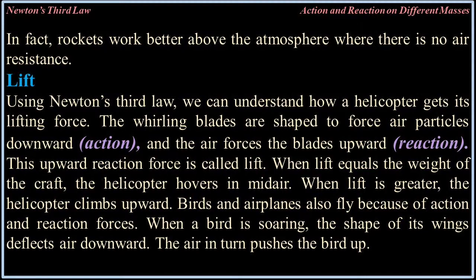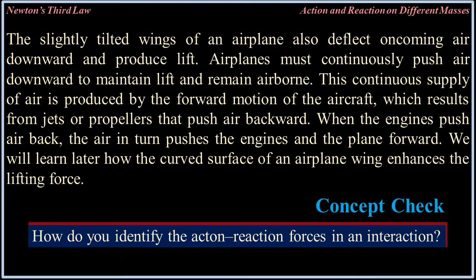Birds and airplanes also fly because of action-reaction forces. When a bird is soaring, the shape of its wings deflects air downwards. The air in turn pushes the bird up. It's called lift. The slightly tilted wings of an airplane also deflect oncoming air downward and produce lift. Airplanes must continuously push air downward to maintain lift and remain airborne.